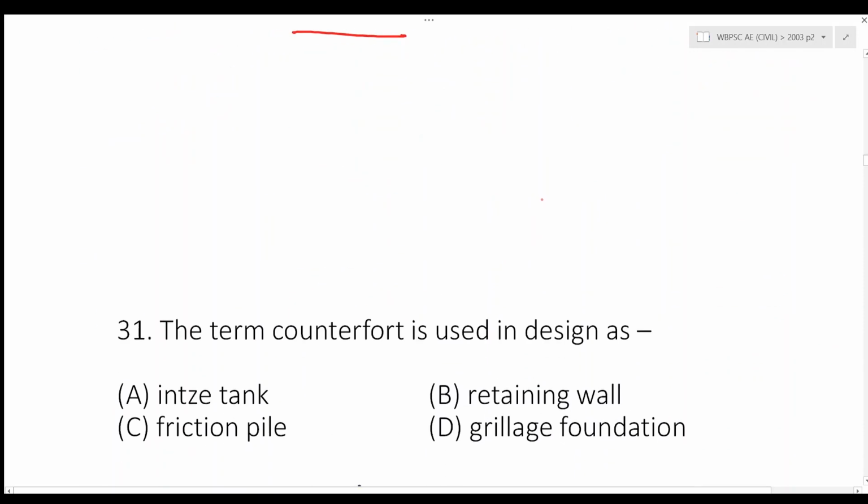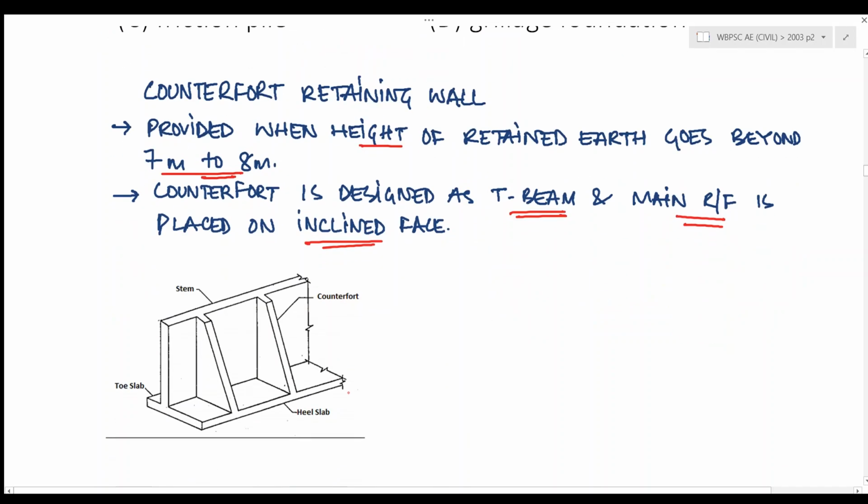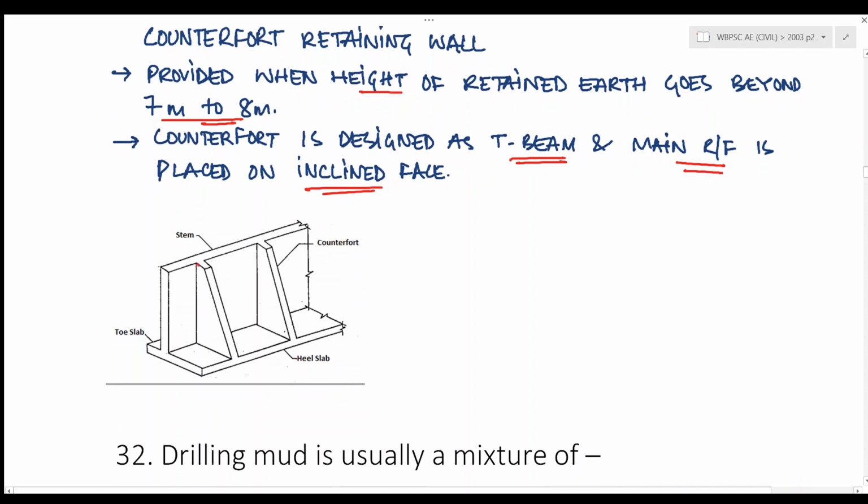Next question is, the term counterfort is used in design of. Now the term counterfort is used in design of retaining walls. Also, counterfort walls are provided when height of retained earth goes beyond 7 to 8 meters, right? Also, counterfort is designed as T-beams and main reinforcement is placed in the inclined face, and these are known as the counterforts.